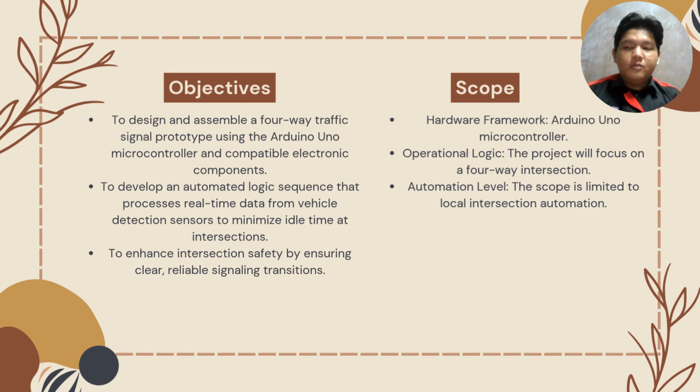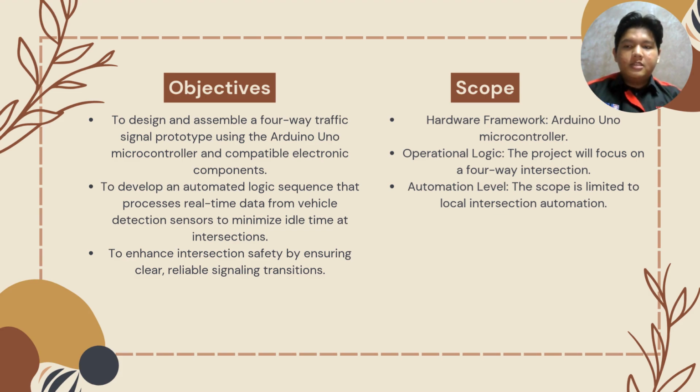This project has three main objectives. First, to design and assemble a four-way traffic signal prototype using an Arduino Uno microcontroller and compatible electronic components. Second, to develop an automatic control system that processes real-time data from vehicle detection sensors, allowing the traffic lights to adjust dynamically and reduce unnecessary waiting time at intersections. Third, to enhance intersection safety by providing clear and reliable traffic signal transitions for road users.